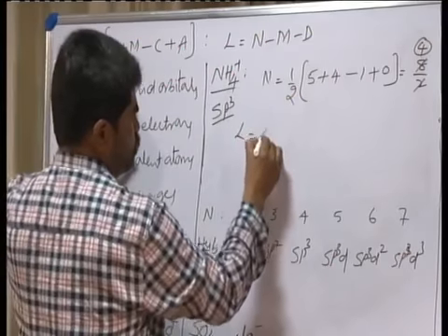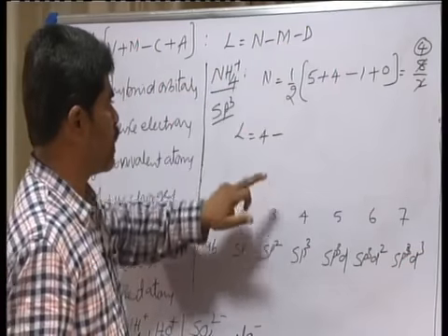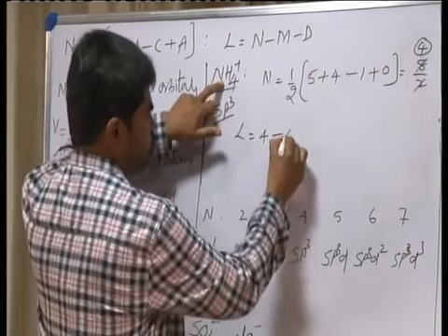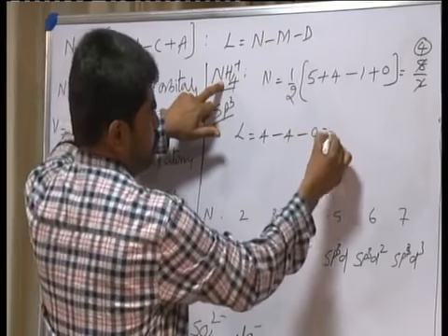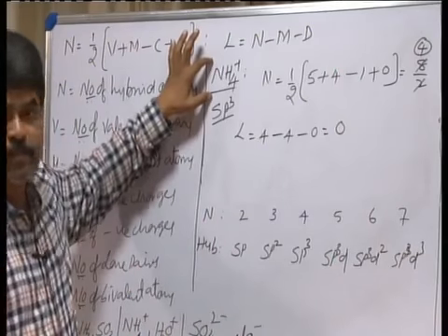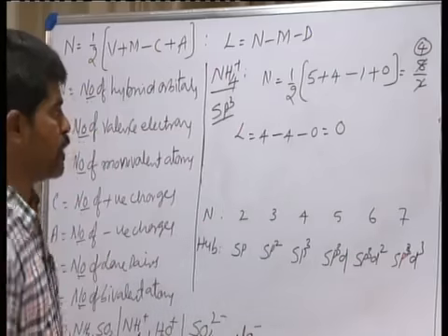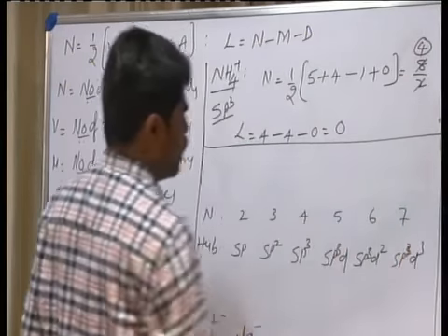How many? 4. Minus m, number of monovalent atoms. How many? 4. Minus no bivalent atom here. It is 0. So number of lone pairs of electrons in NH4 plus is 0. And it has a shape of tetrahedral.